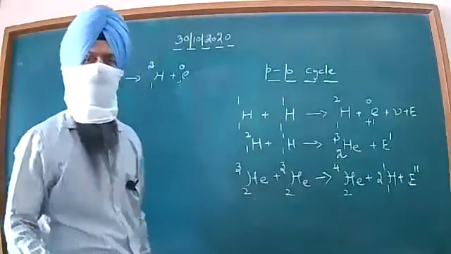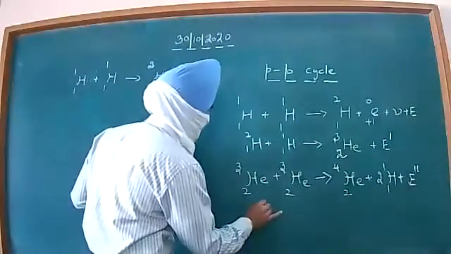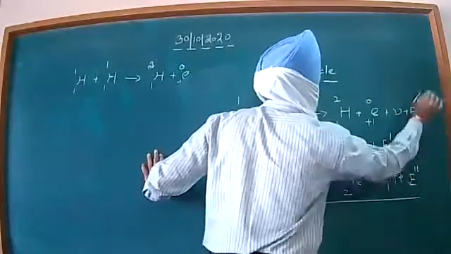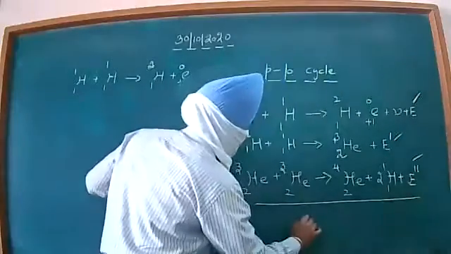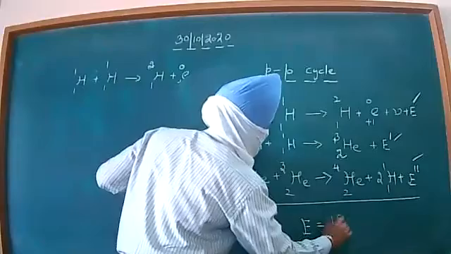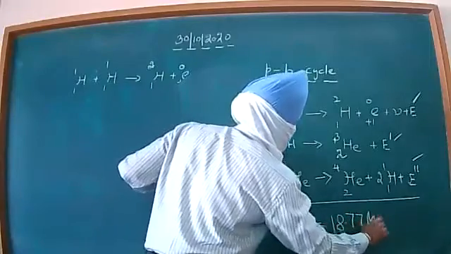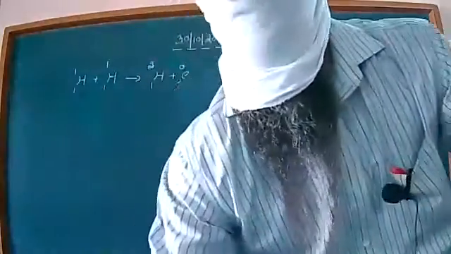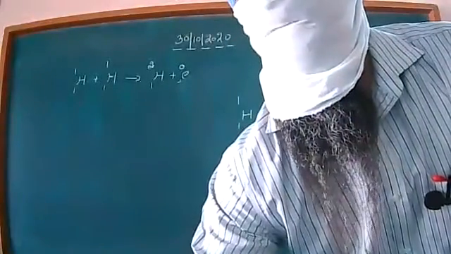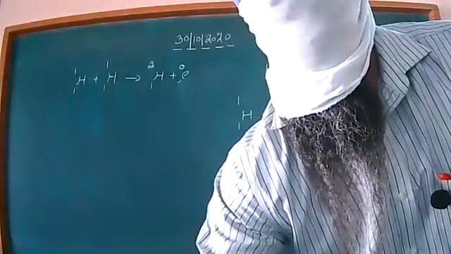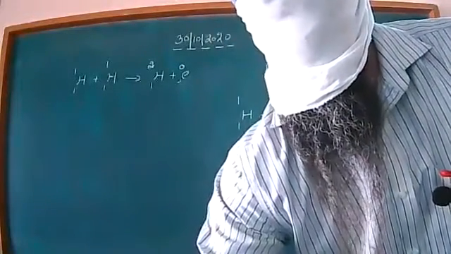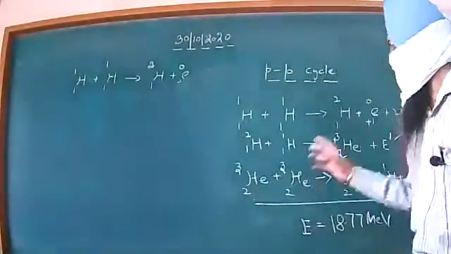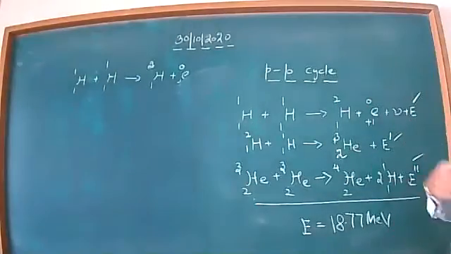Now, beta, if I sum up the total amount of energy, that is the sum total of this energy and this energy, then the total energy released is 18.77 mega electron volts. So, beta, this much is the amount of energy released in this case, and this energy when released will give a very large amount of energy in the end.